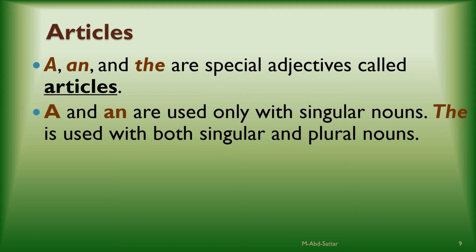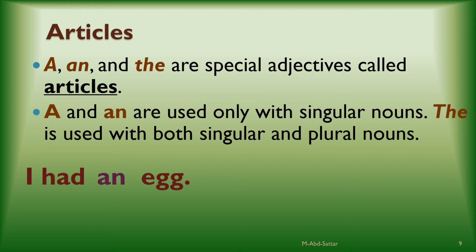A and an are used only with singular nouns. The can be used with both singular and plural nouns. Let's look at this example. I had an egg.